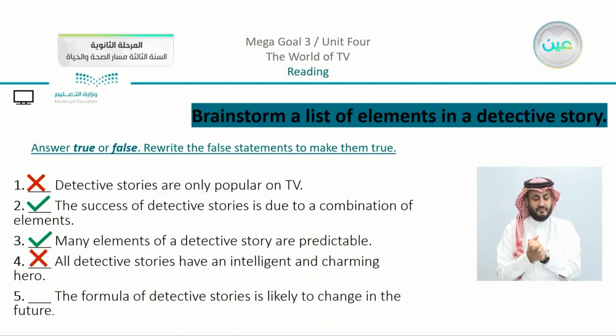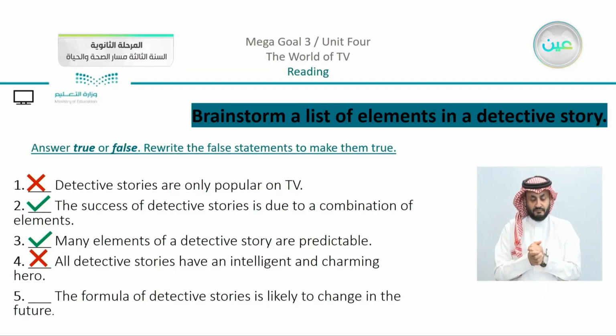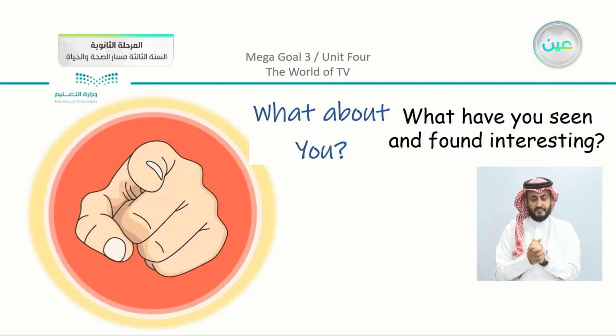There are different types of heroes and also different types of villains. Leading us to number 5. The formula of detective stories is likely to change in the future. Now we have the idea of a mystery and the detective looking for the clues and trying to solve the mystery. So likely this is false. It's not likely to change. Now we discussed the corrections here. You can just revise the answers that we have. Now what about you? What have you seen and found interesting?